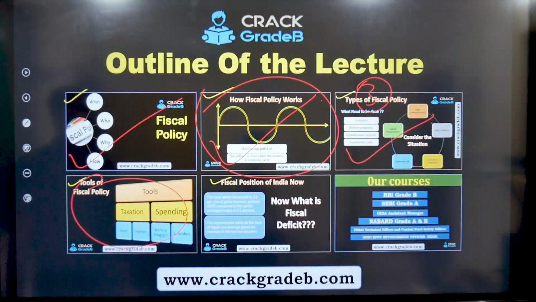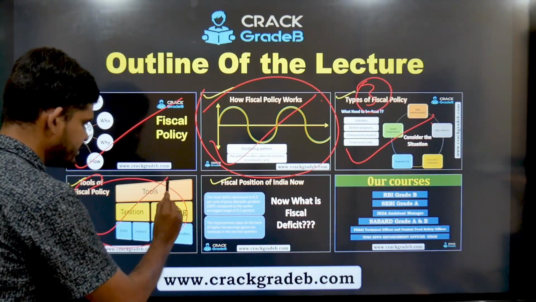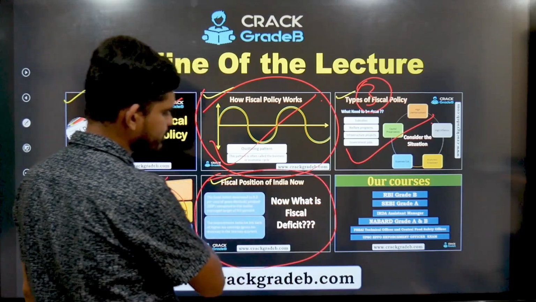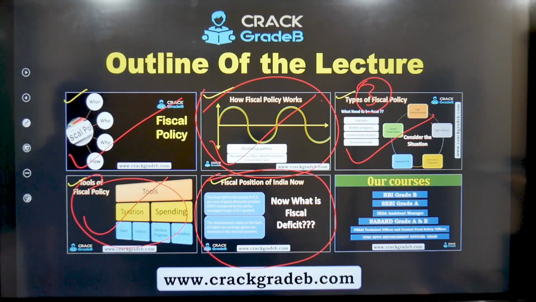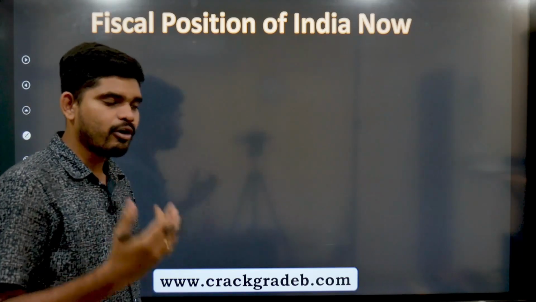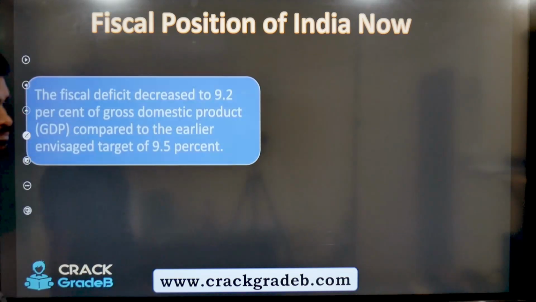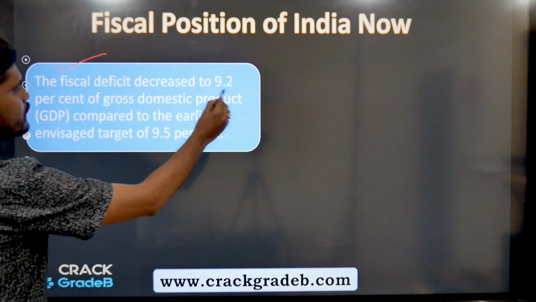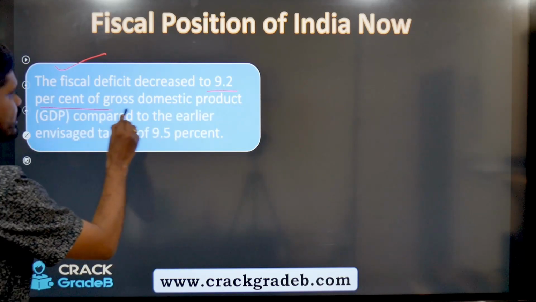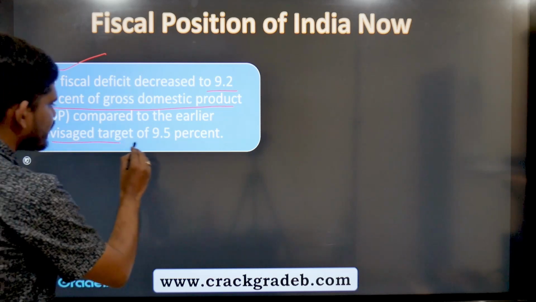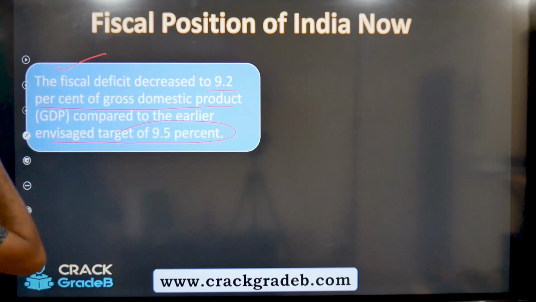Now by this we have completed this. Now let's see the important part of the lecture, that is what's the current affair related to it. Now what is the fiscal position of India at present? So the fiscal deficit decreased to 9.2% of GDP compared to the earlier envisaged target of 9.5%, right?